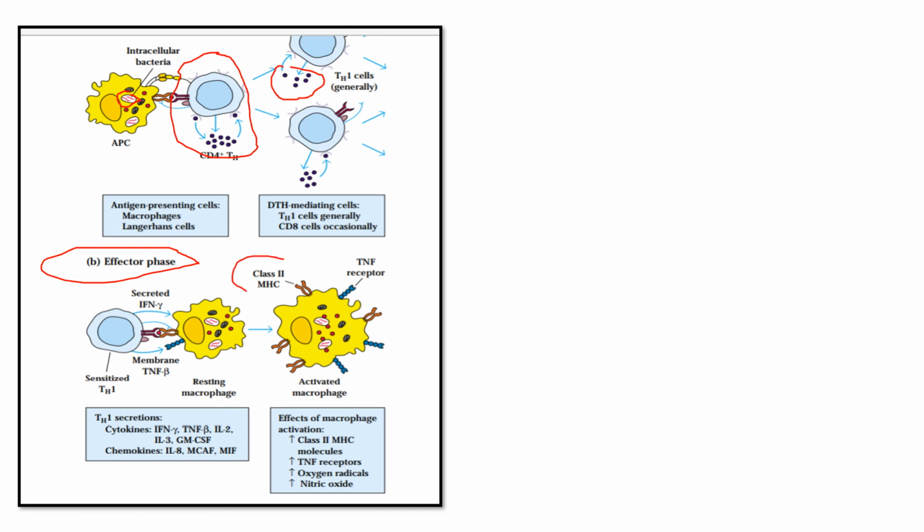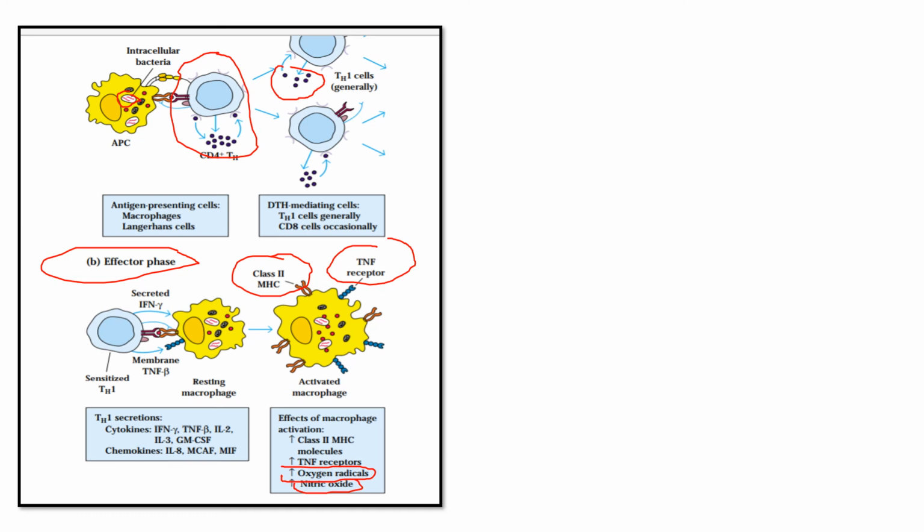Formation of MHC II complexes and TNF receptors, and formation of oxygen radicals and nitric oxide molecules. These both affect the tissues or cells. After that the cell is damaged or cell lysis takes place. So this is the reaction mechanism.